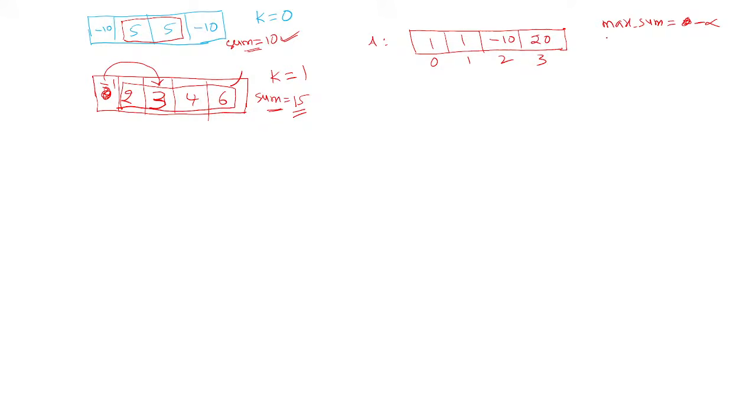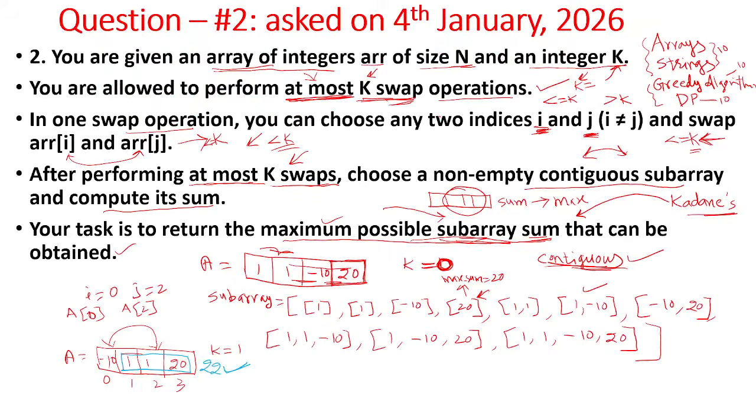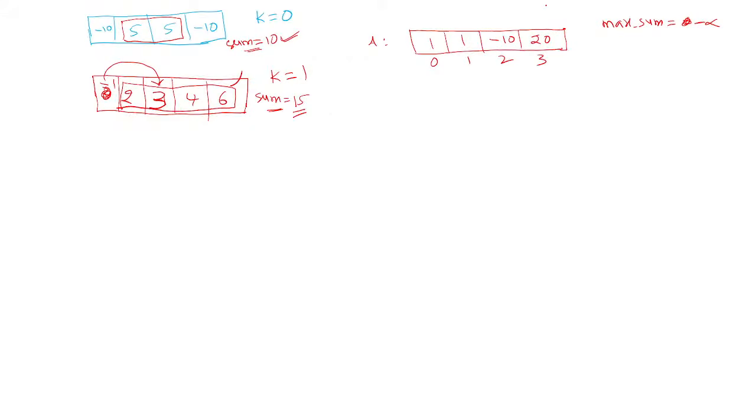What else do we require? How to arrive at the solution? You should start working from the first element onwards, slowly finding the subarray whose sum is maximum, keeping the number of swaps in mind. In this case the k value is 1, that means one swap is allowed here.